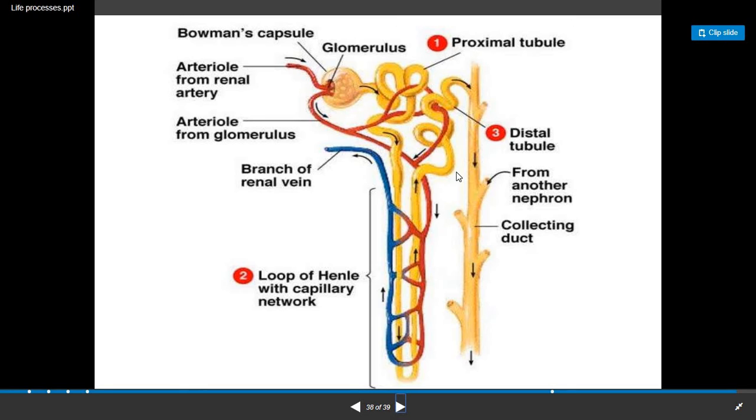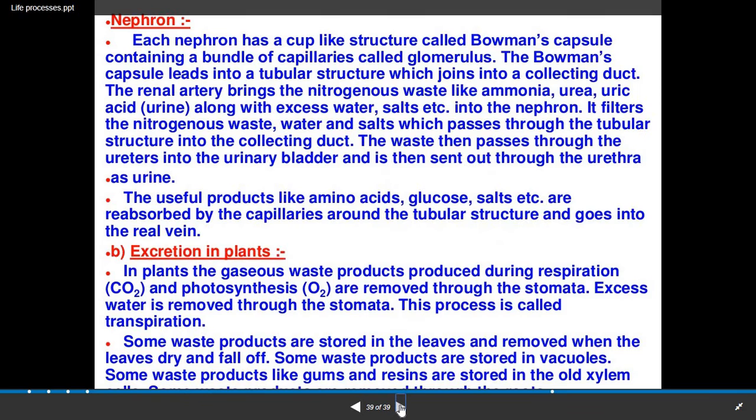It can be asked in the exam to draw and label, so this is how you have to draw and label all the parts. Here students, please know that there are two types of arterioles: one is the afferent arteriole, one is the efferent arteriole. Here the arrow is shown. Afferent means entering the Bowman's capsule, and efferent means the arteriole that is coming outside. This you have to remember. So this is the structure of the nephron.